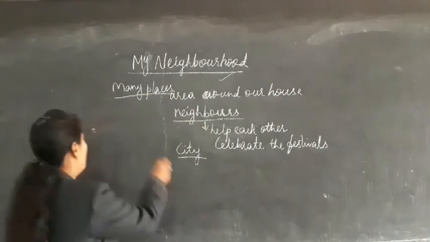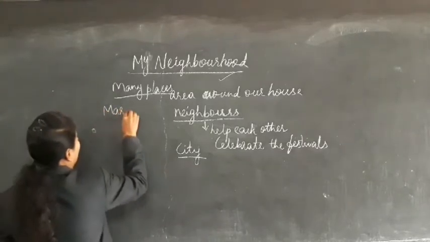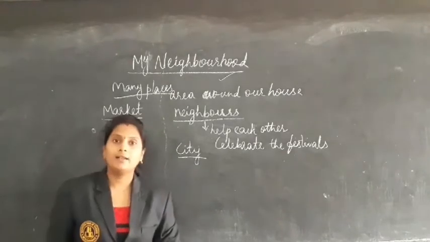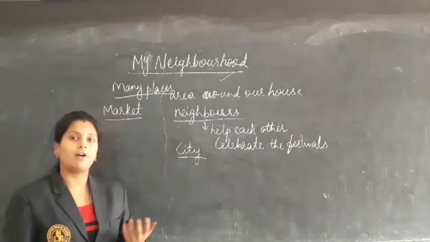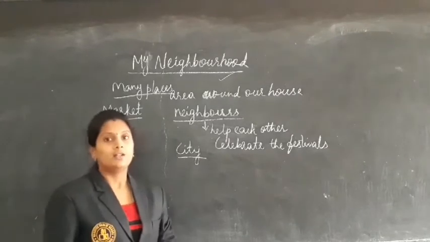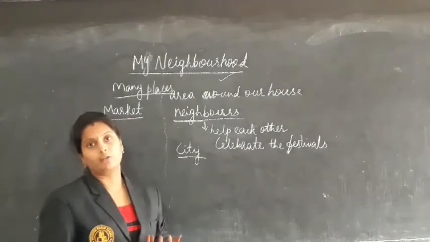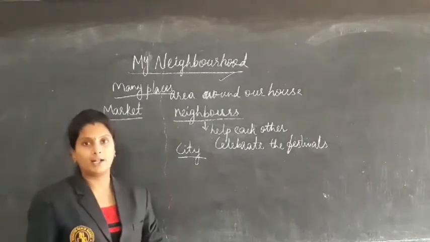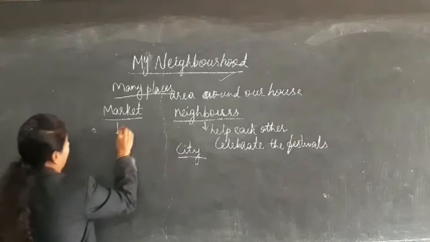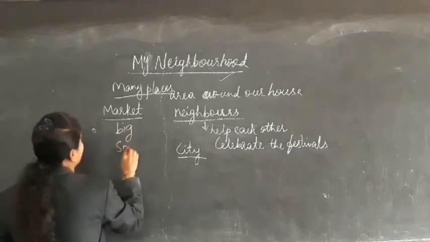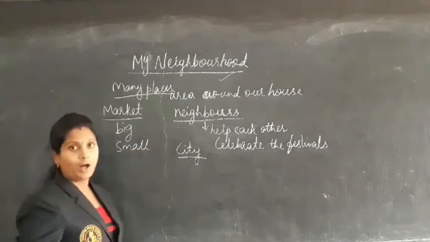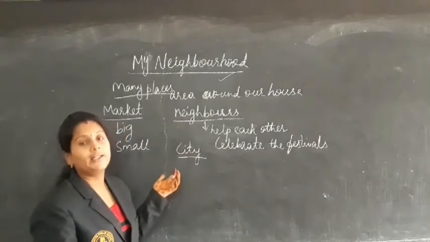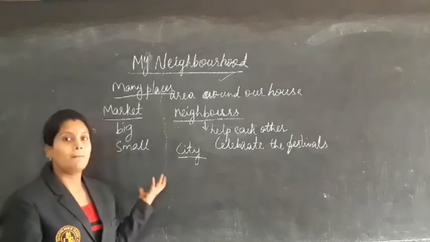First, coming to the market. First one is what, children? Market. Okay? What is there in the market? Why will we go to the market? To buy things. To buy the necessary things, we go to the market in our surroundings. That market may be big or small, but we get our daily need items in the market.